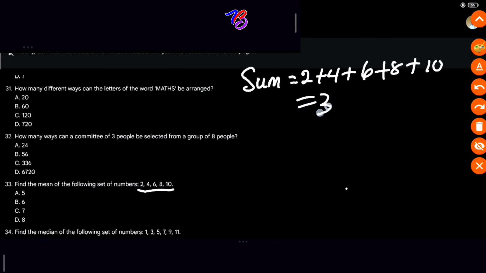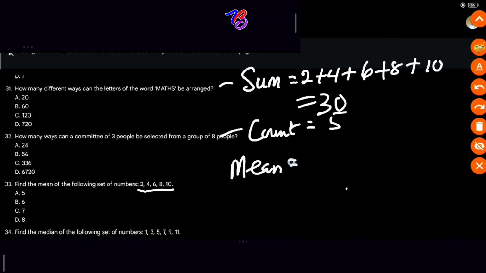This will give us 30. Exactly. Then the count of the numbers: if you count them, you see that we have 5 numbers. So our mean value will now equal 30 divided by 5, which will give you 6. So our mean value is B.